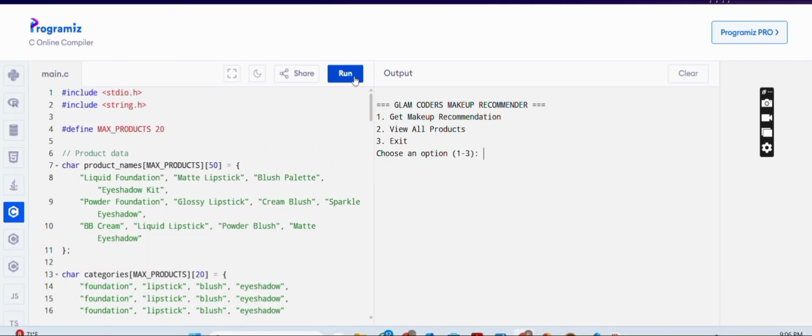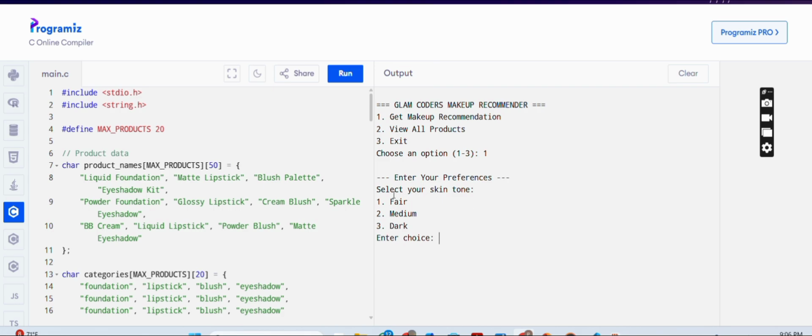When we run the program, it will show the three options. Number one, get makeup recommendations. Number two, view all products. And number three would be the exit. If we choose option number one, it will show the makeup recommendation we want.